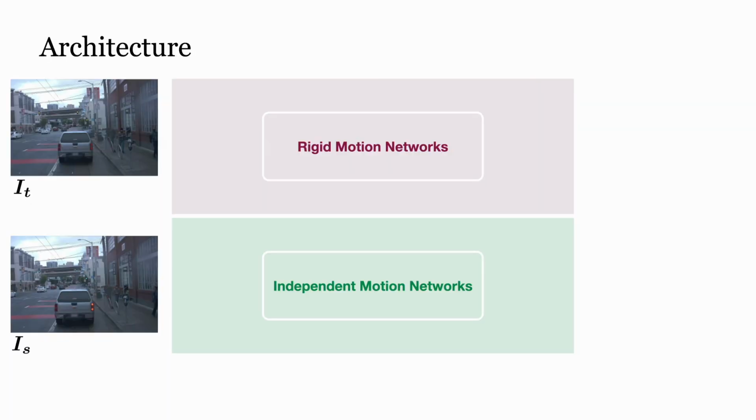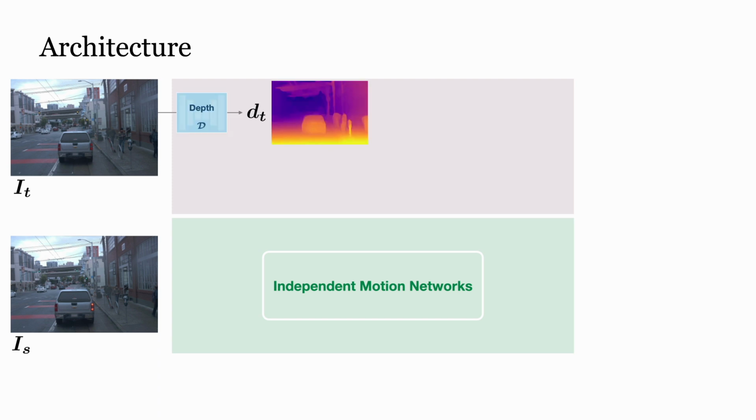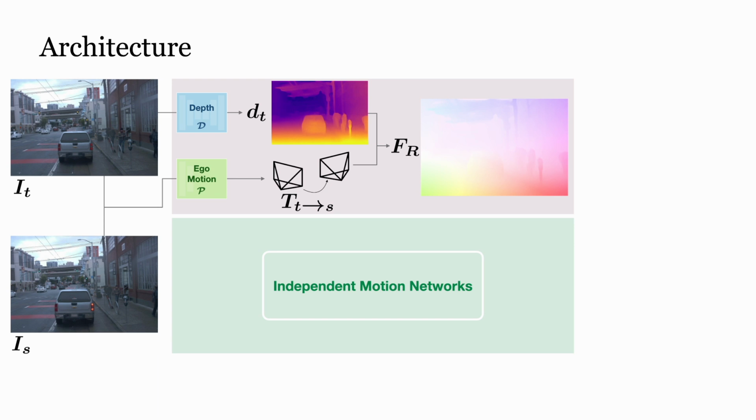Architecturally, Dynamo-Depth is composed of two components, the rigid motion networks and the independent motion networks. First, the depth network predicts a monocular depth from the target frame I_t. Then, the ego motion network predicts the camera transformation from target frame I_t to source frame I_s. By combining the two, we compute the rigid flow Fr, which models the ego camera motion-induced 3D flow field.